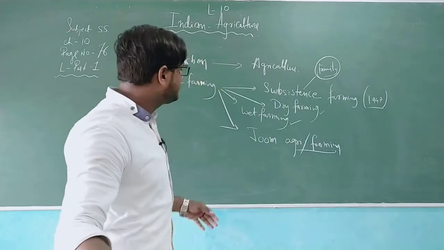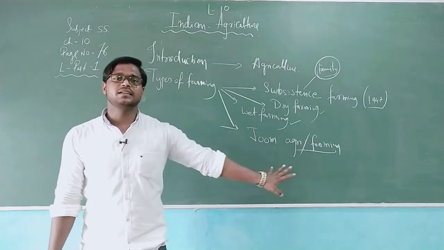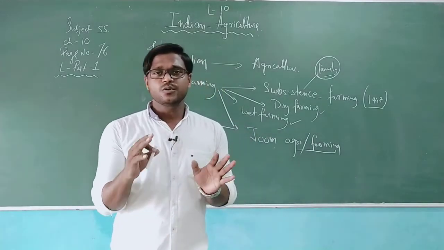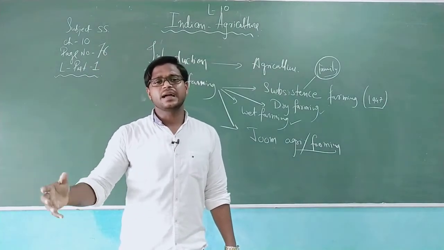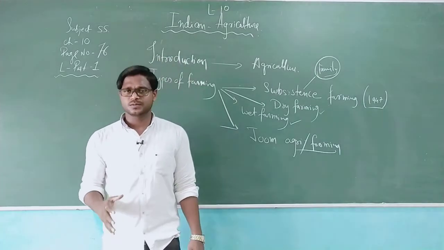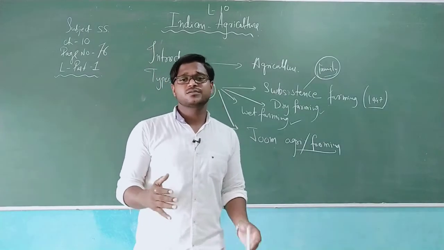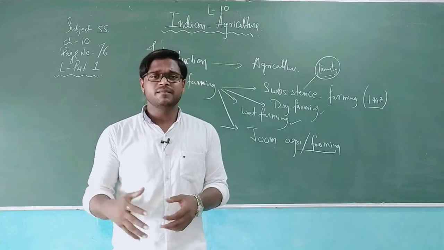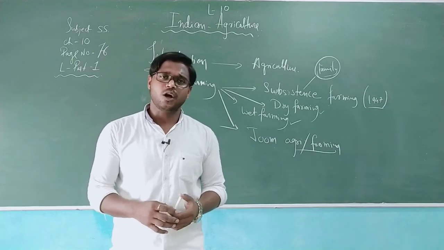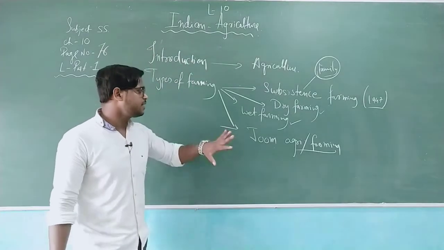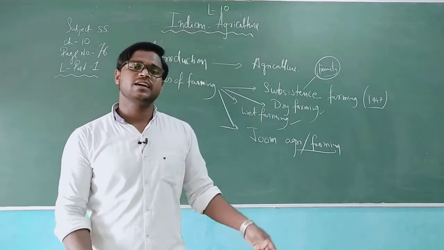But if you go further into the detail, then I can tell you that zoom agriculture is farming which is less practiced in India. So let's check out the detail here. Forests are burnt and cleared, and farming is carried out on that area. Farming takes place for 2 to 3 years, and the land takes 2 to 3 years to be ready, so that mineral availability and fertilizers could be good enough, and then it is ready for the crops. Therefore zoom agriculture is quite a different method, and it is a slow process also, and plantation and agriculture are also related with the same factor here.